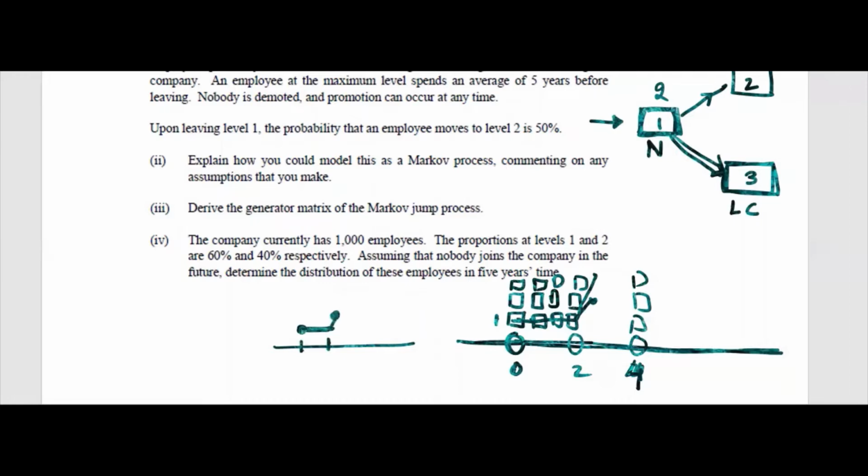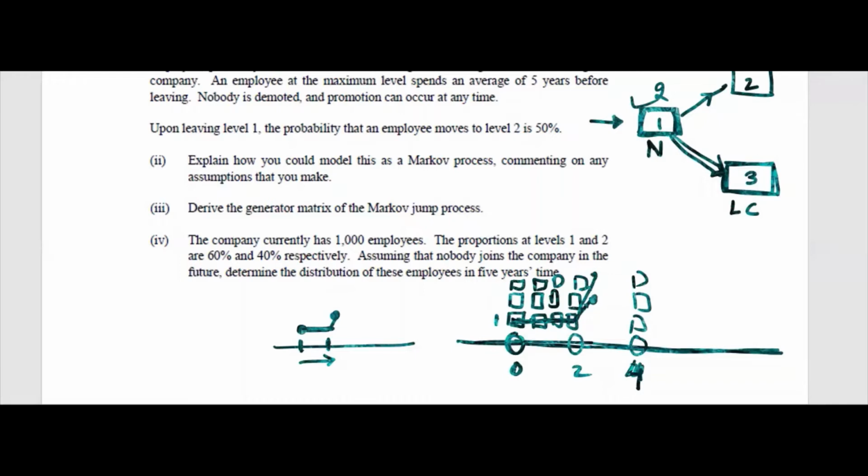We are in continuous time stochastic process, but on an average one will occupy this level for 2 years before making a transition. And whenever the person will make a transition, he or she will not make a transition to one. Okay, there are two possibilities. One is he will get a promotion and he will stick to the same company. The other one is he will make a transition, he will leave the company. These are the two possibilities.